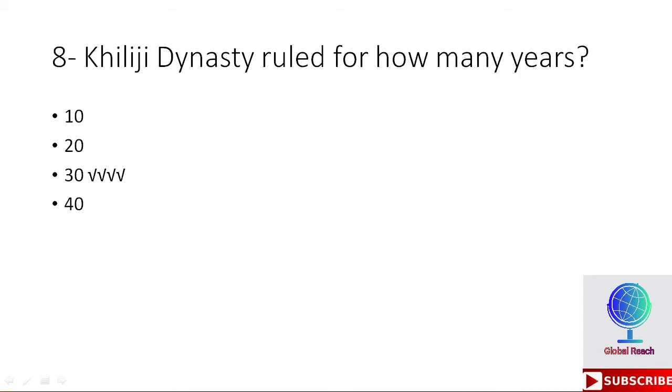Eighth MCQ: Khaliji dynasty ruled for how many years? Options are 10 years, 20 years, 30 years, 40 years. The right option here is 30 years. So Khaliji dynasty ruled for 30 years.